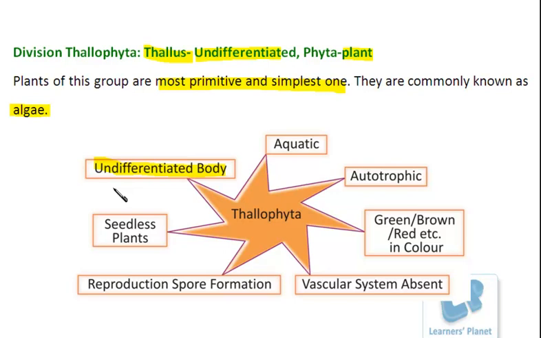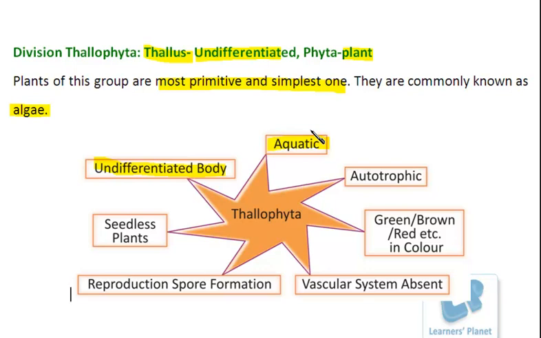Next thing is that this group of cells is aquatic. They are predominantly found in the aquatic region. And this aquatic region can be either fresh water, or marine water or saline water. Right. It may have a different habitat in terms of its salt concentration.